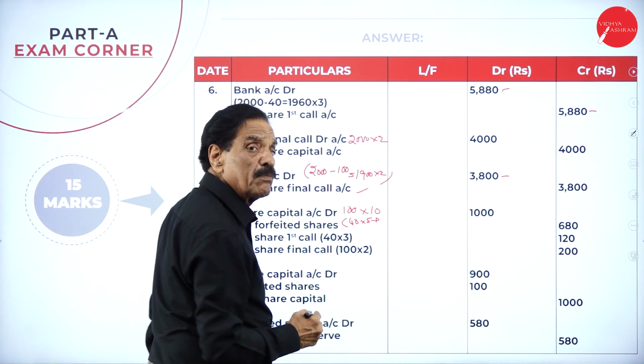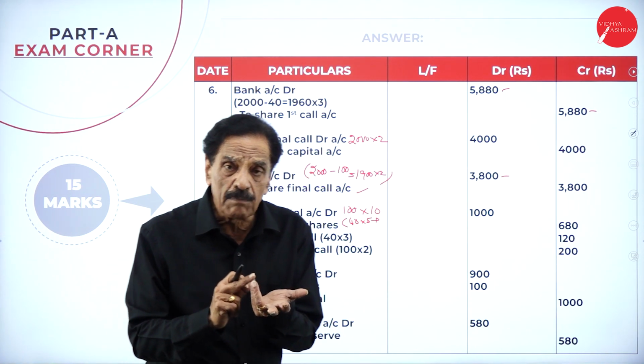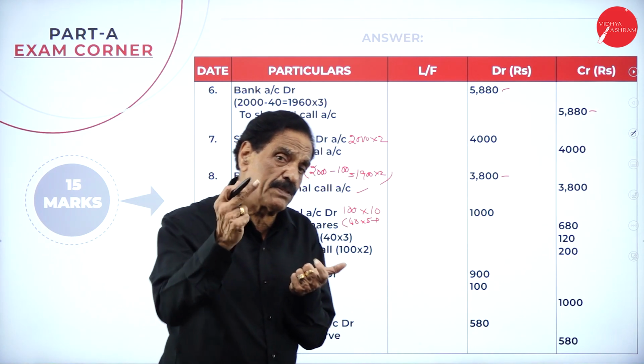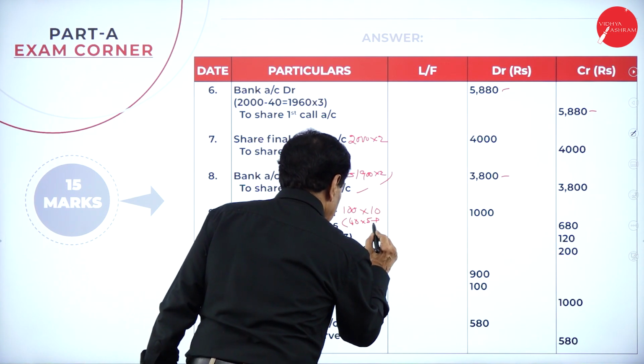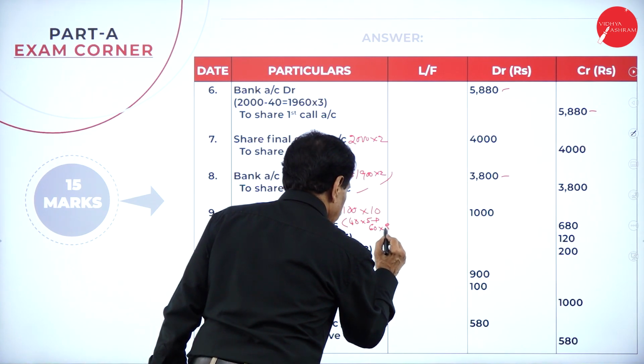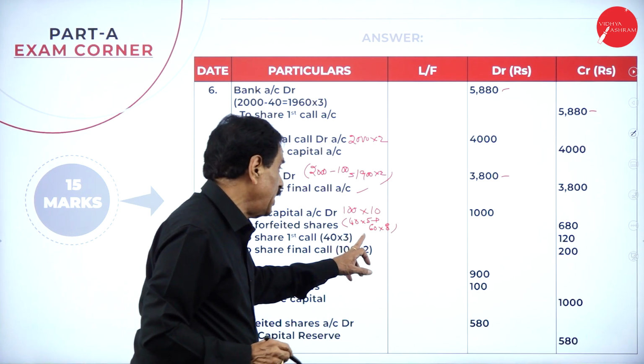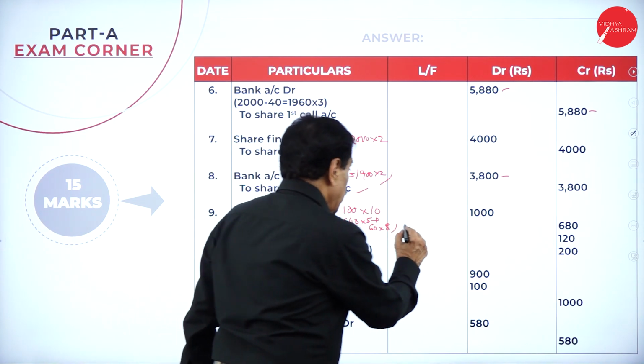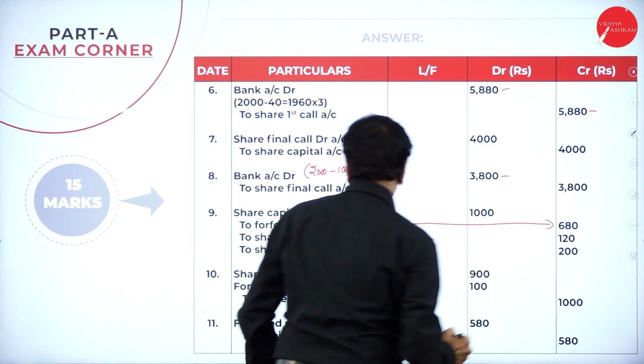The second man holds how many shares? 60 shares. Application 2, allotment 3, first call 3. 3 plus 3 is 6, plus 2 is 8. This is 60 into 8, which is 480. 480 plus 200 is how much? 680 they have paid.